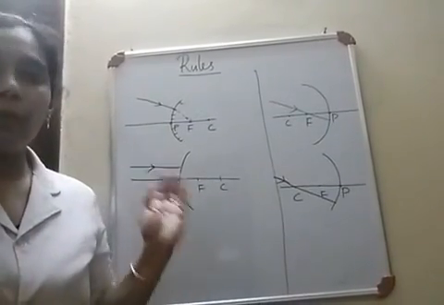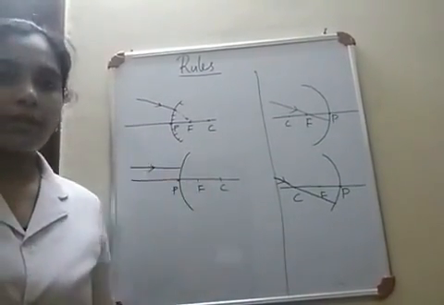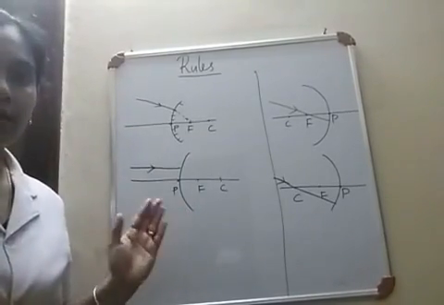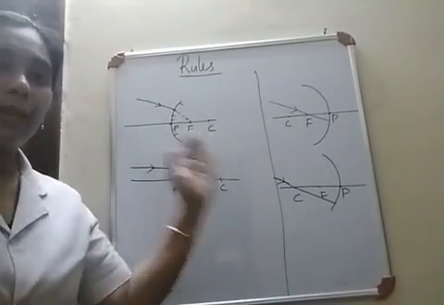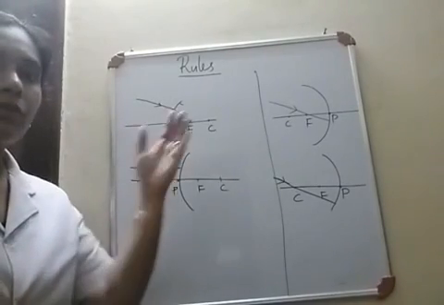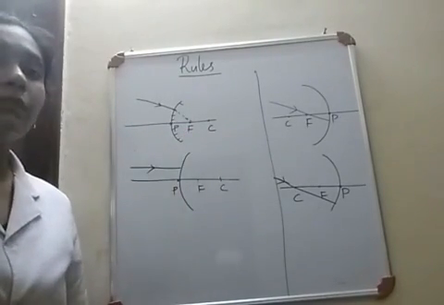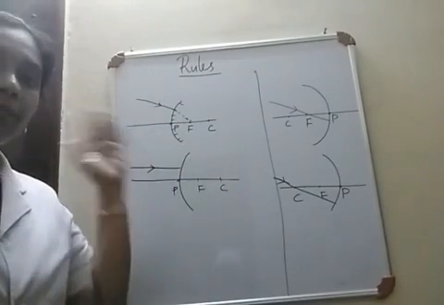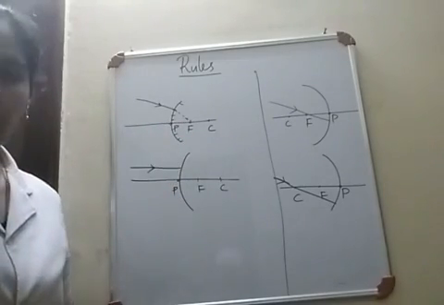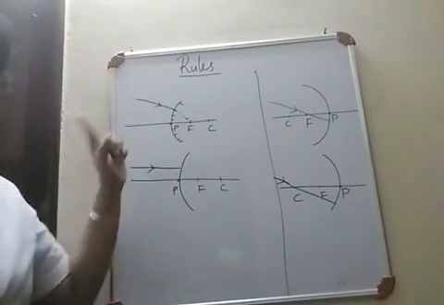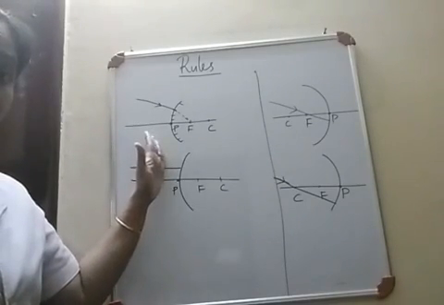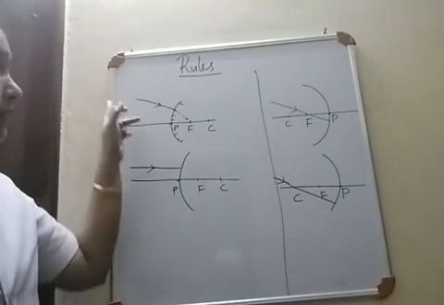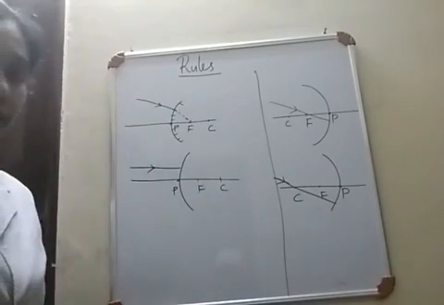So children, for your board exams, you can expect questions like this. You will be given figures or diagrams like this and you are supposed to complete this diagram. That means you are supposed to trace the path of the reflected ray for each case. So in order to complete this diagram, you must remember your rules. Okay. So which mirror is this? This is a convex mirror. And which is this ray? This is the ray which appears to pass through the focus.